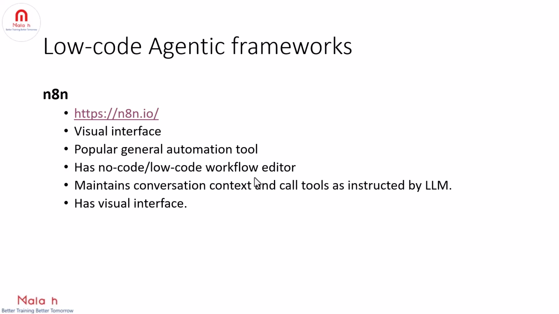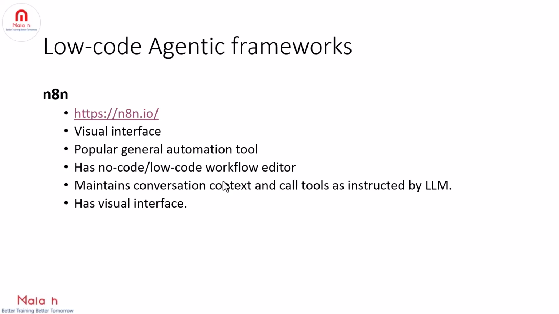Okay, so for example, let's say whenever you receive an email, then an LLM agent node can analyze the email's content and then decide an action and route to the different branches, right? So under the hood, the n8n agent node can maintain conversation context and call tools.